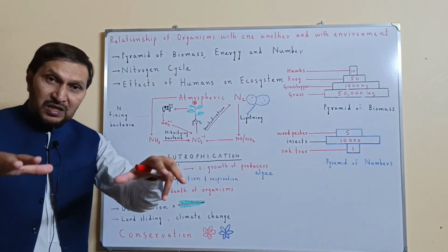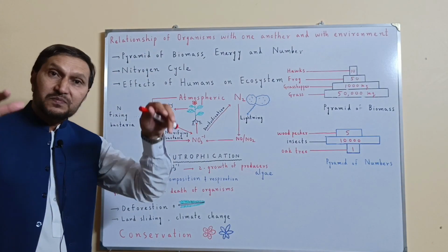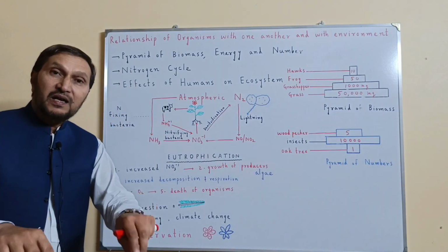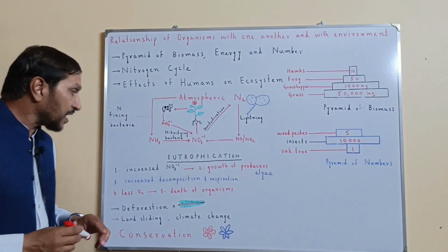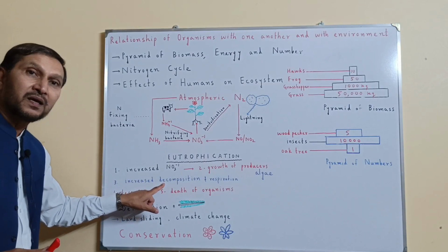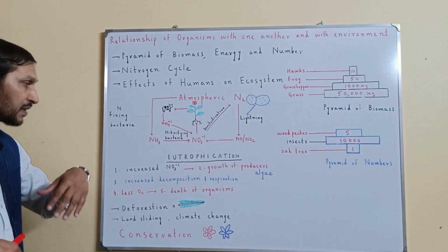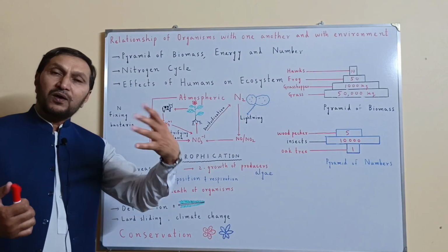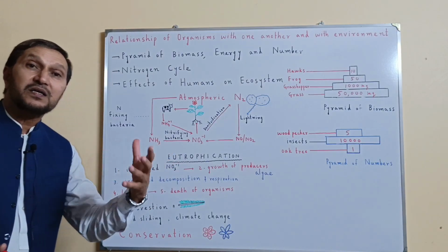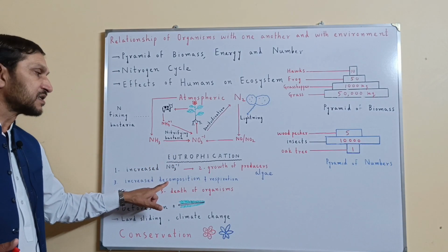Now the sunlight is blocked by these algae, and the sunlight does not reach the underwater plants. Now the underwater plants start dying and decomposition starts taking place. And the microbial activity of the bacteria which are decomposers, or of the unicellular fungi, starts increasing.